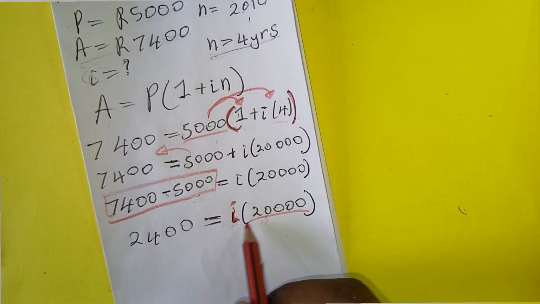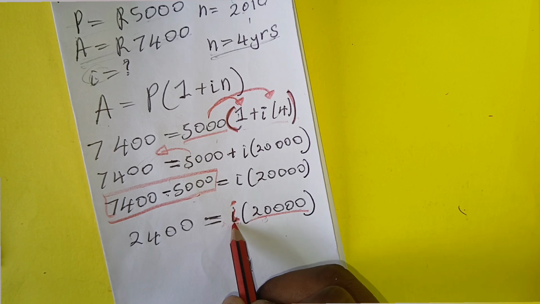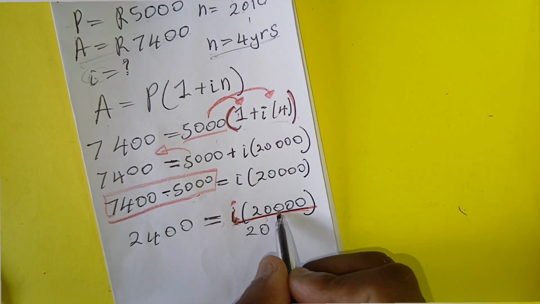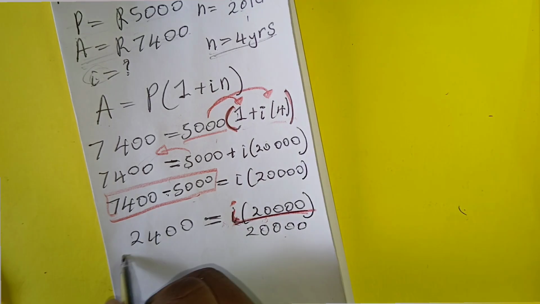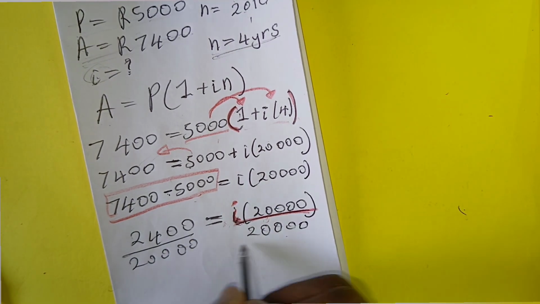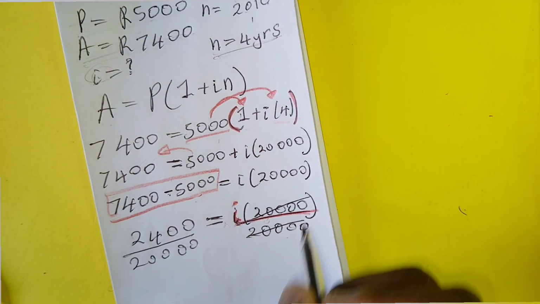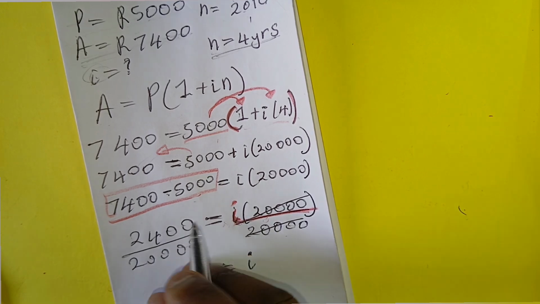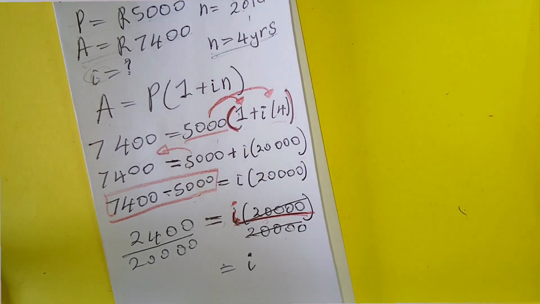So this one is behind from what we need, so we must divide by it. Divide by this number on both sides. It will cancel on that side, then here we'll only be left with I. And now when you press this on the calculator, divide by 20,000.